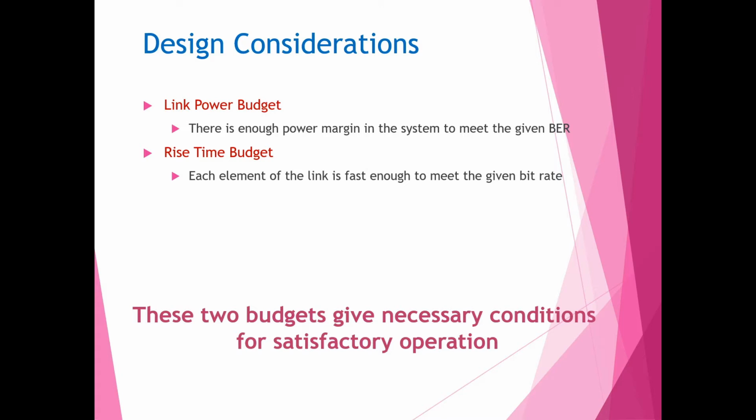So there are some design considerations. For selecting the operating wavelength, we can make a decision to operate in the 770 nanometer or 910 nanometer range if the transmission distance is not too far. And in case of long transmission distance, we have to take the benefit of power attenuation and dispersion which takes place at the wavelength around 1300 or 1550 nanometer.